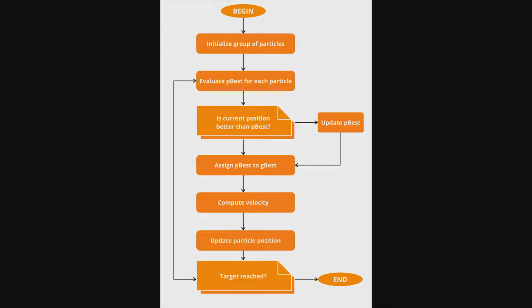Well, before the example problem, let's take a look at the algorithm to better understand the computational functionality of PSO. Once we initialize the particles, the personal best for each particle is evaluated. If the current position is better than the P best, then P best is updated for the particle. And then the best P best value among all the particles is assigned as the G best or global best. After the global best is assigned, velocities are computed for each particle so their next position can be updated. If convergence is reached, then the procedure ends, otherwise it starts again from the top.